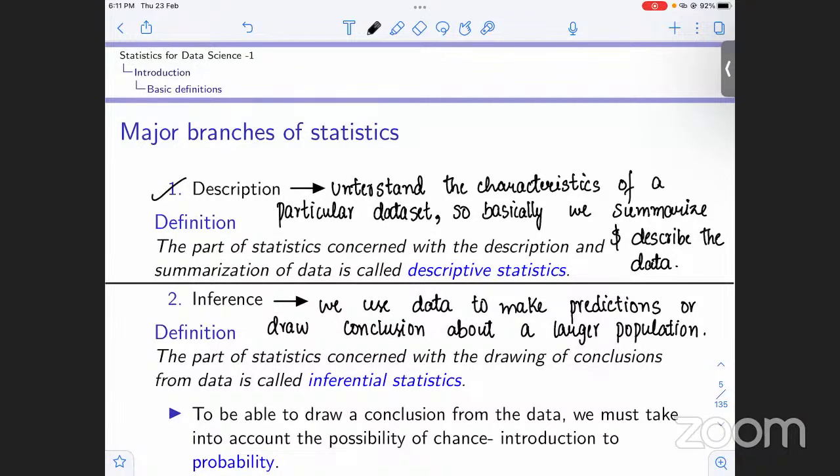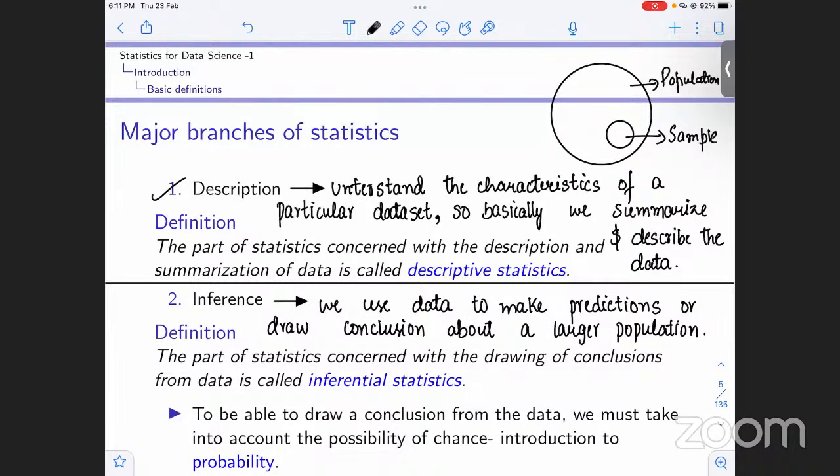Okay, now moving on to inferential statistics. If we have our entire data, we call it the population. Population means the entire data. If we take a smaller subset of that data, we call this a sample.